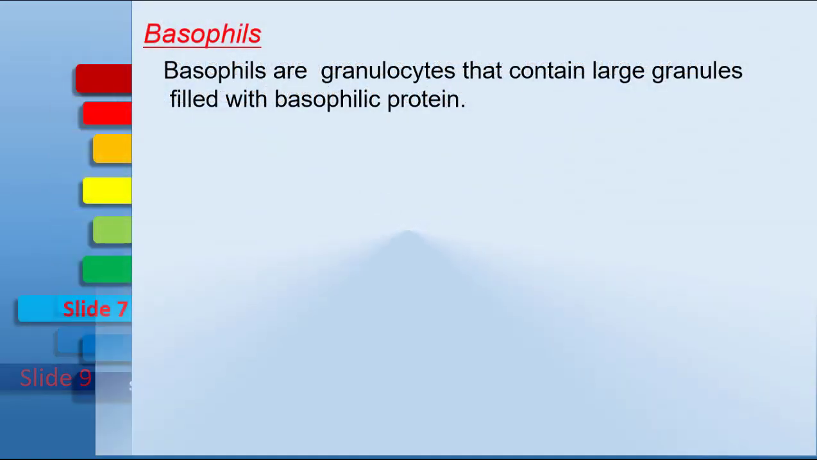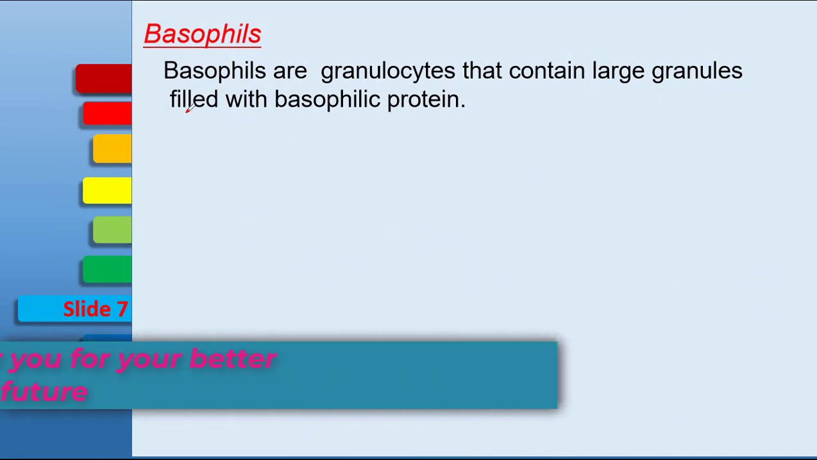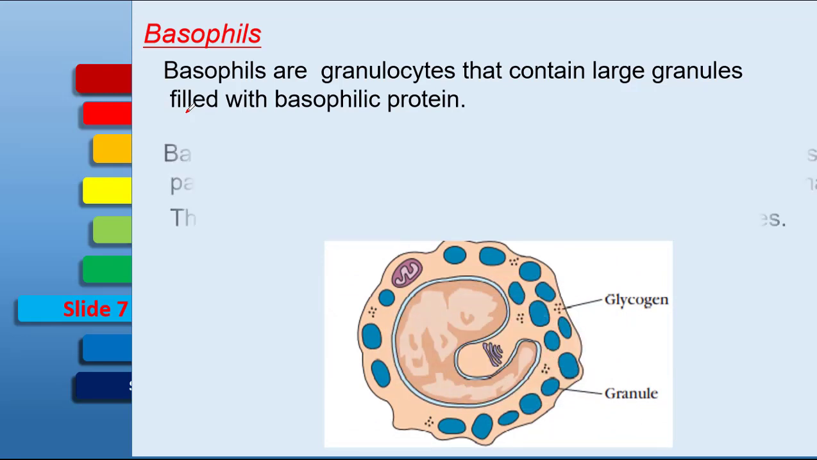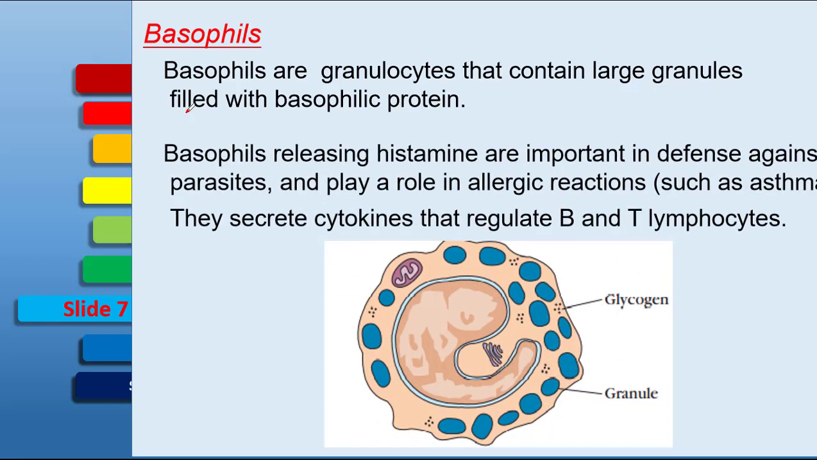Basophils are cells of the innate immune system that perform functions very similar to the eosinophils. Their granules contain basophilic proteins, particularly histamine, heparin, and several other chemicals. Basophils, which release histamine, are important in the defense against parasites and play a role in allergic reactions such as asthma. They also secrete cytokines. They regulate the B lymphocytes and T lymphocytes.